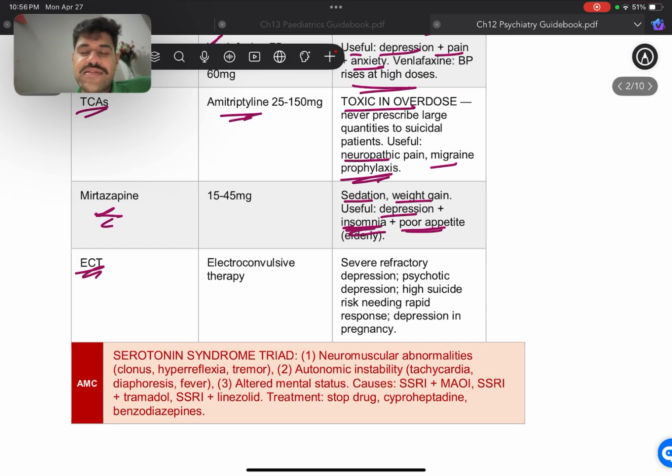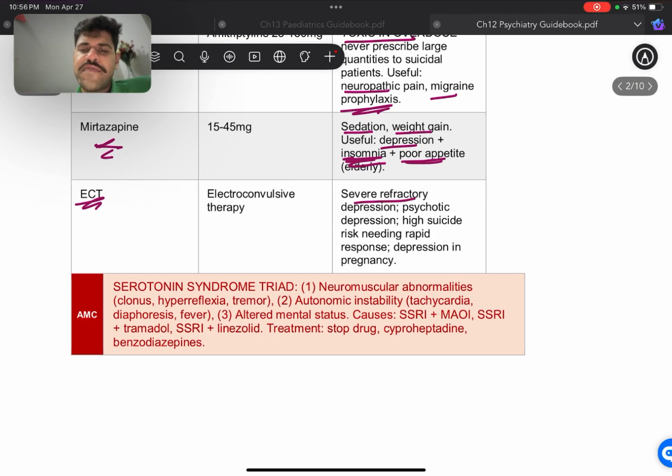Electroconvulsive therapy. Now, this is for extreme cases. I've seen one question, and I've seen it in a lot of the exam week recalls as well. It's a mother who thinks her baby is evil. She does not want to feed the baby. She does not want to take care of the baby or herself, and she's endangering both her life and the baby's life. So the most appropriate treatment would be ECT. All right. And especially for severe refractory depression, psychotic depression, high suicide risk, needing rapid response, and depression in pregnancy.